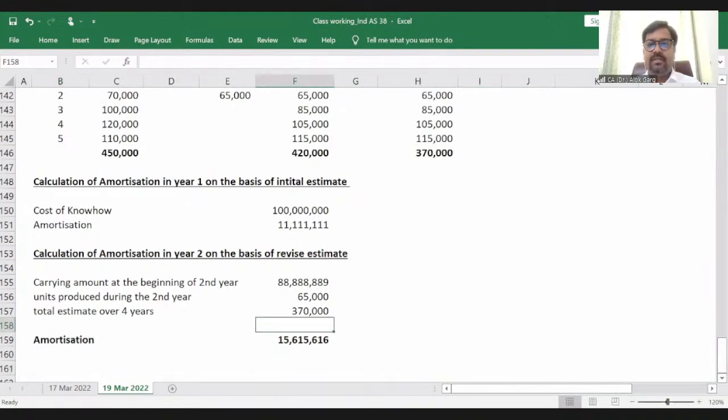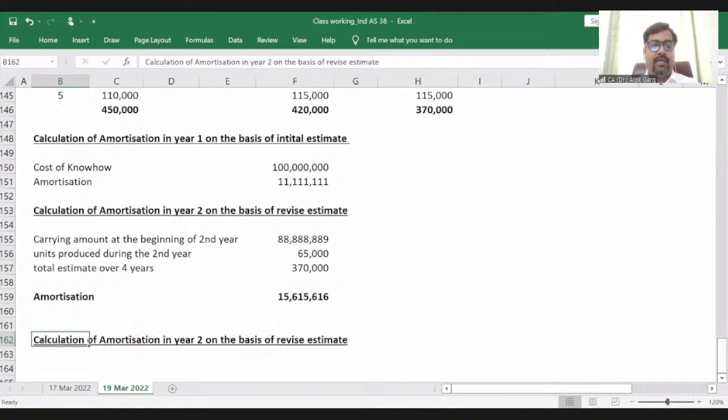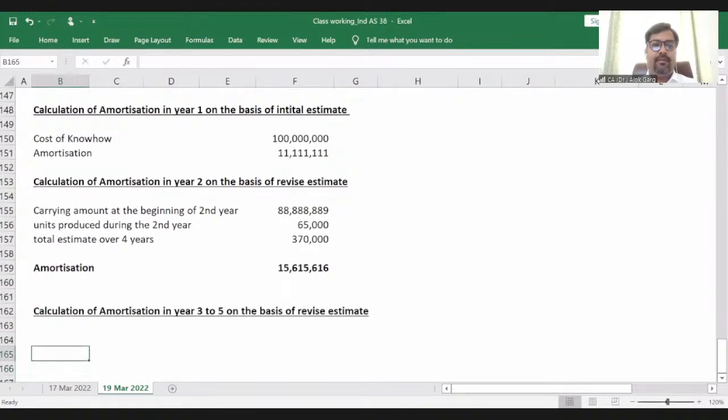I hope you got this. I hope you are able to understand this concept because we are applying it prospectively. Right? It comes out at 156,615,616. And what about the calculation of amortization in the next years? Calculation of amortization in years 3 to 5. In years 3 to 5, of course, we need to use the same carrying value which was there at the beginning of year 2. Okay.